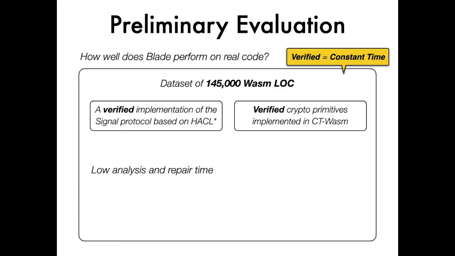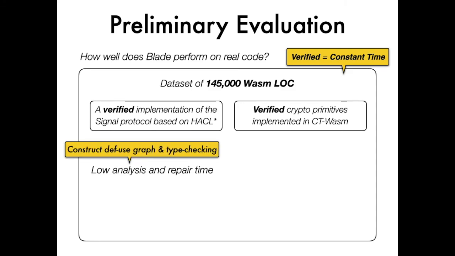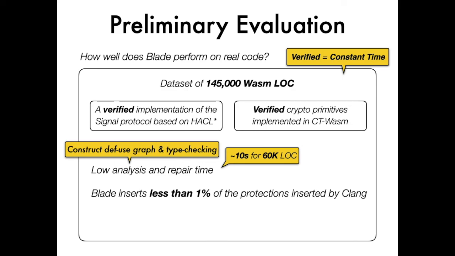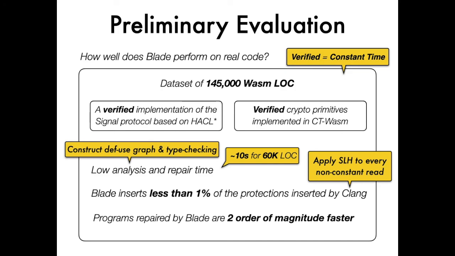The analysis and repair time scales linearly with the code size, and the analysis completes fairly quickly. The runtime is less than 10 seconds even for large benchmarks. Across all benchmarks, we find that the number of protections inserted by Blade is 2 orders of magnitude lower than Clang, which applies speculative load hardening naively to all non-constant array reads. Finally, our findings show that programs repaired by Blade are 2 orders of magnitude faster than those repaired by Clang.